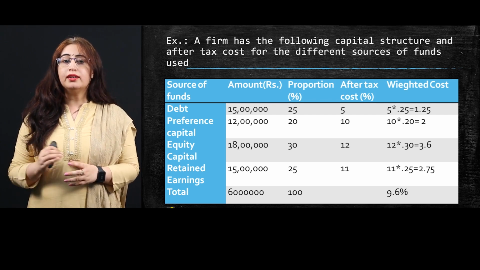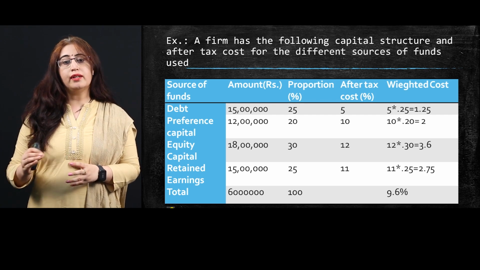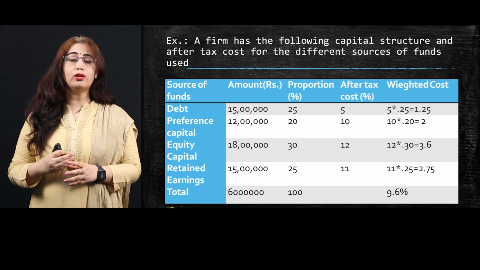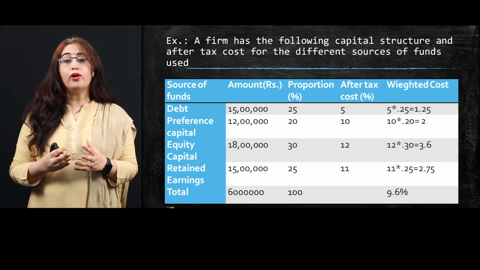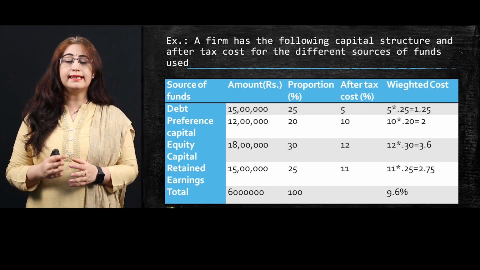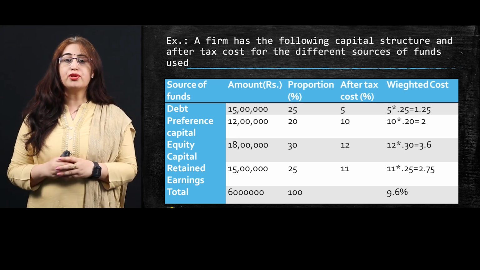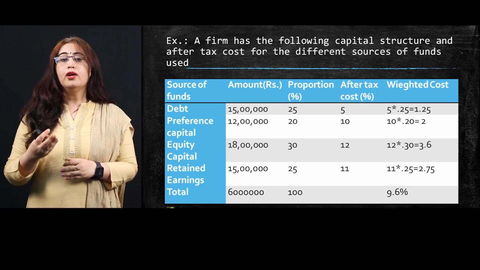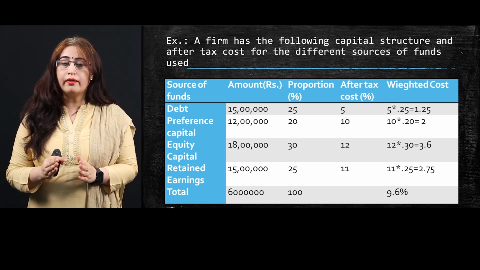So debt capital is 15 lakh, preference capital is 12 lakh, equity capital is 18 lakh and retained earning is 15 lakh. So the overall amount the company has is 60 lakh. So if we do the proportion, it is 25%, 20%, 30% and 25% again. The after tax cost is already given to us.